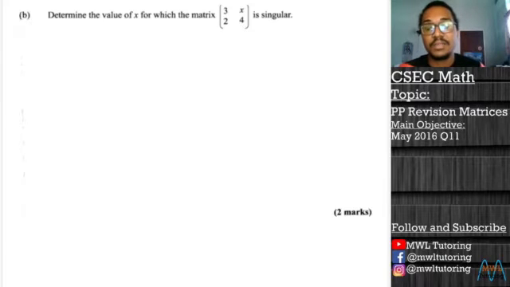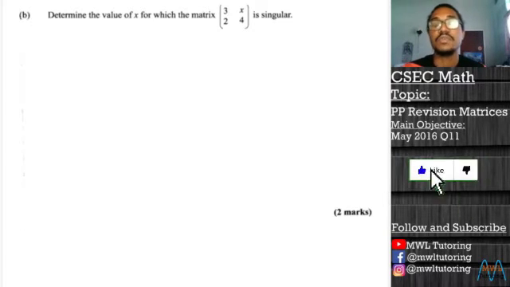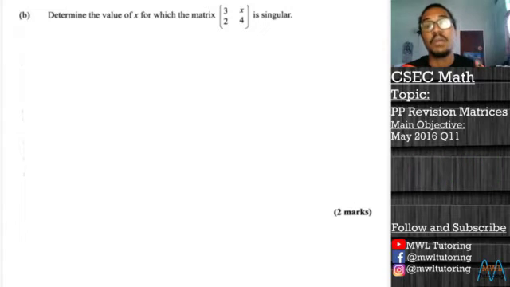Now in today's video, the topic that we're looking at is some past paper revision in matrices, and the main objective is to look at the May 2016 paper, specifically a little bit of question 11. We're going to look at just a small portion of the matrix questions just to jog your memory on matrices. If you haven't seen matrices before, this video may not be for you. I have some other videos that introduce the topic of matrices and build your knowledge all the way up to be able to handle these questions.